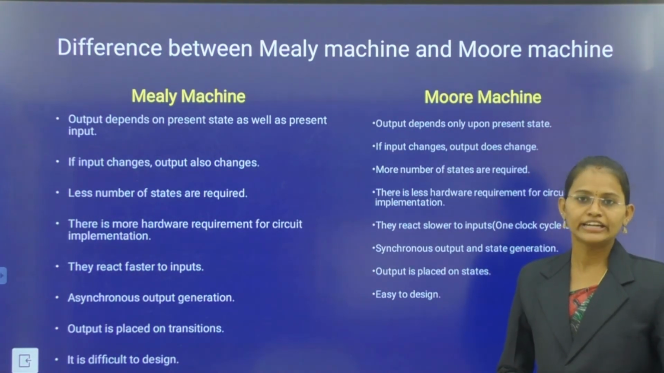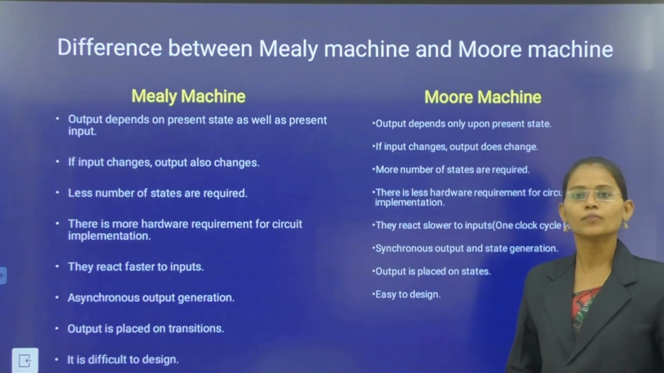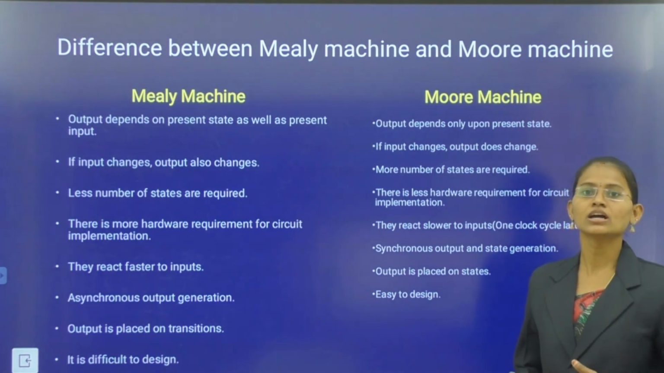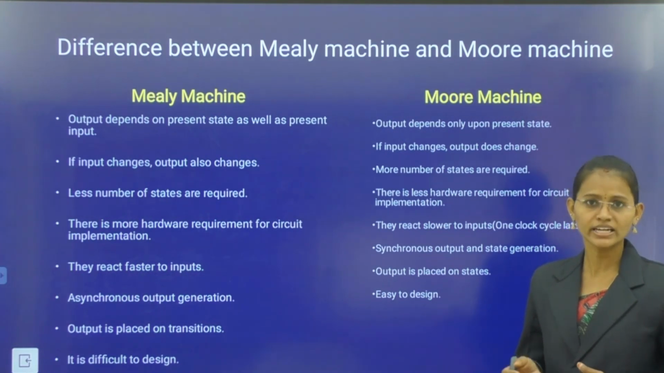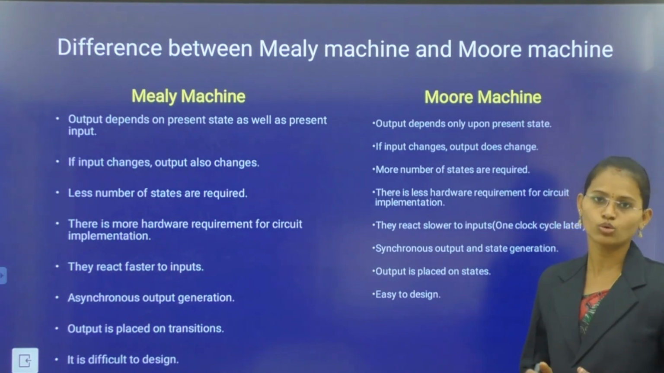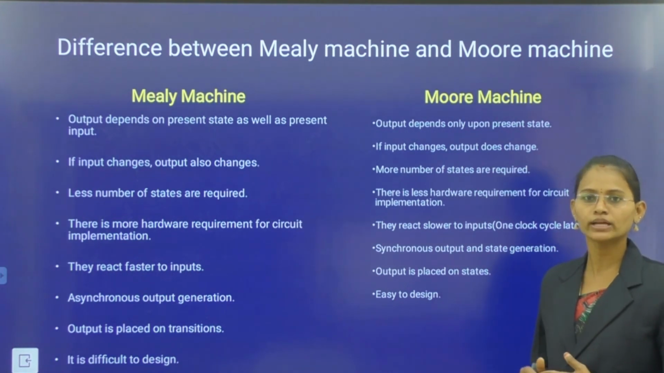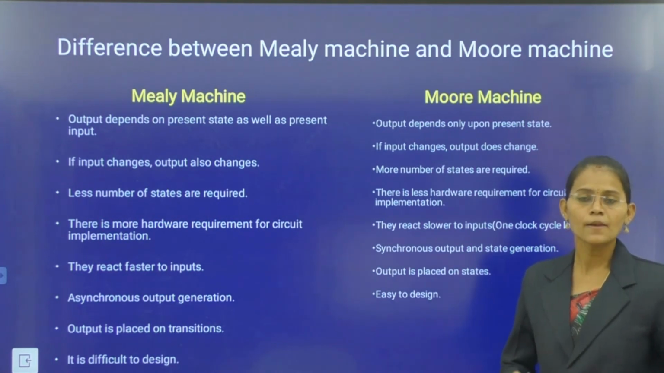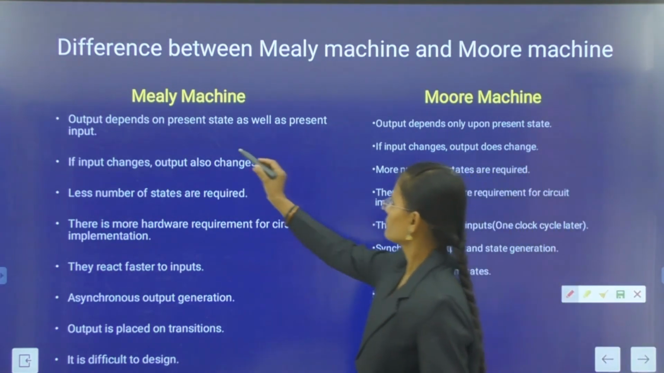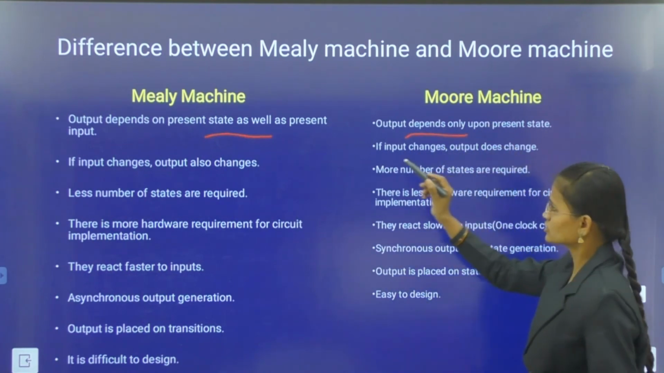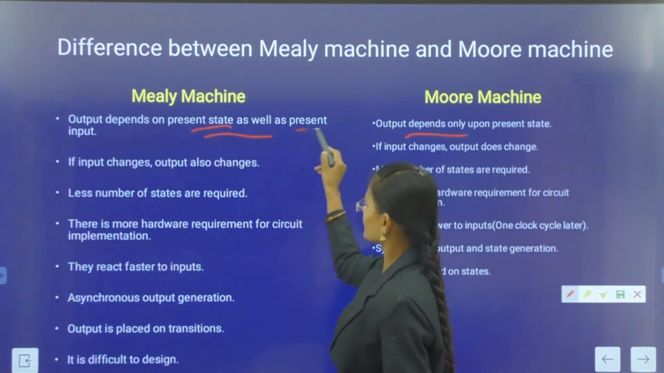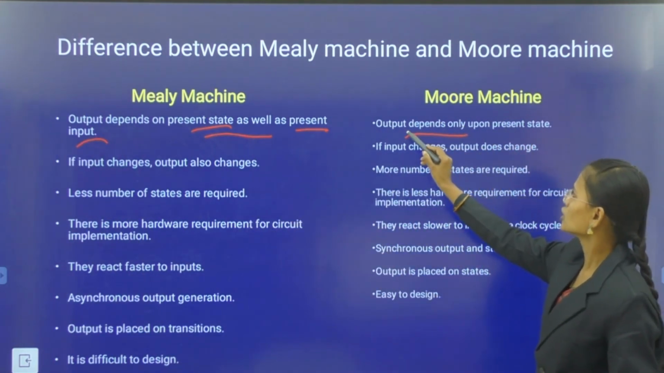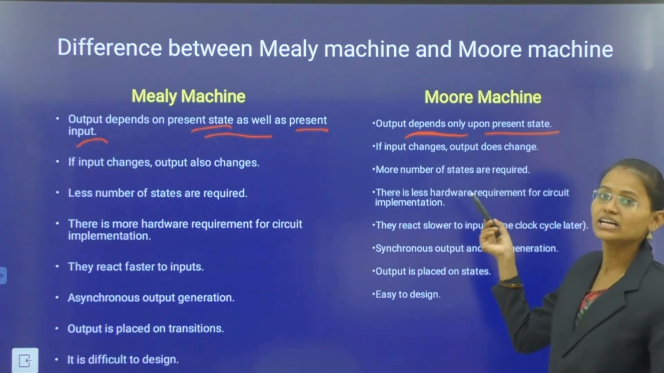And the next topic is the difference between the Mealy machine and Moore machine. We already know what a Mealy machine is. In the Mealy machine, the outputs depend on the present inputs and present states. Coming to the Moore machine, the outputs depend only on the present state. That is the first main point.